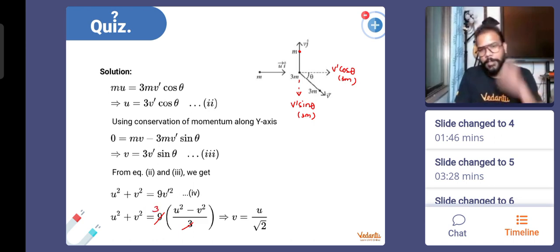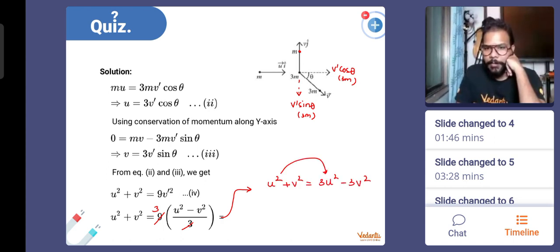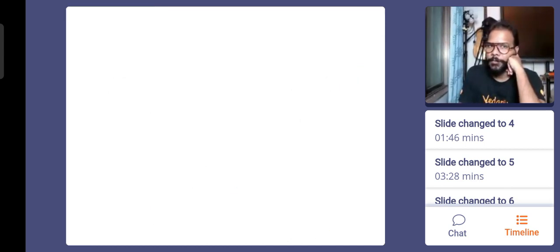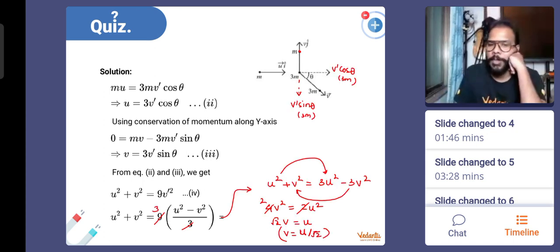This is cancelled 3 times and further simplified. So let me show you if you want how it gets simplified from here. We have u square plus v square equal to 3u square minus 3v square. U square comes here, v square goes here. So 3 plus 1, 4v square, 3 minus 1, 2u square. That means we have root 2v equal to u, v equal to u by root 2. Okay, hope it's clear for all of you. And that is what the correct answer is. V equal to u by root 2. Okay, good.